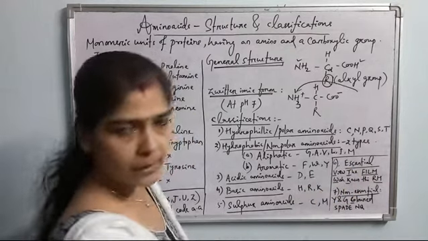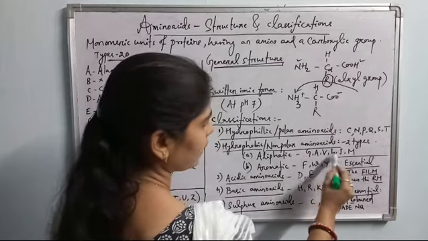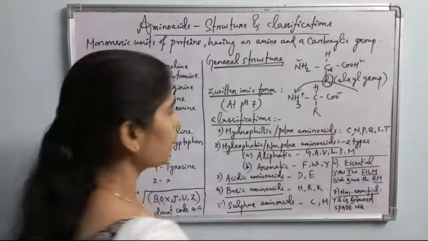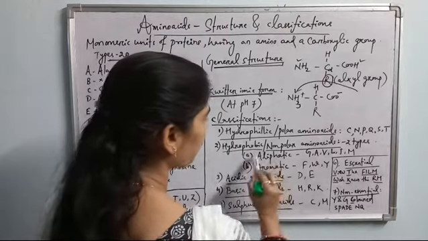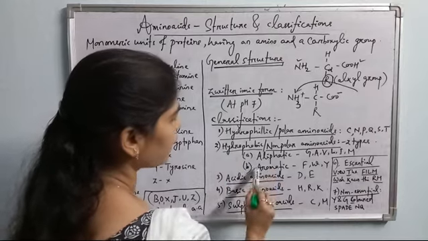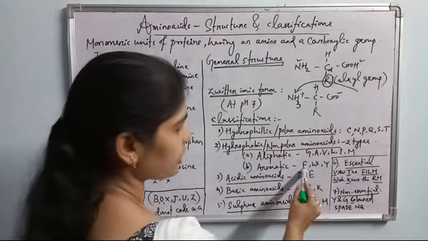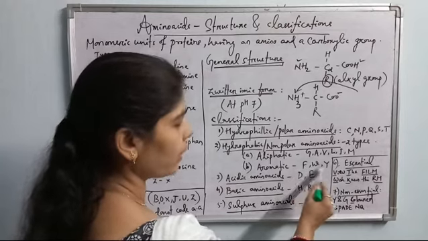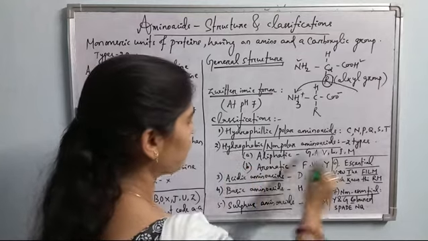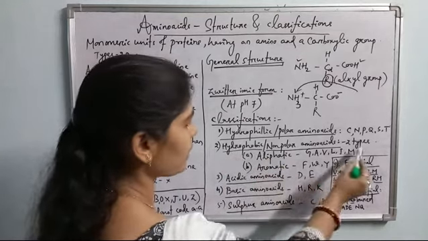G is glycine, A alanine, V valine, L leucine, I isoleucine, M methionine. Then the hydrophobic aromatic amino acids are 3 types: F is phenylalanine, W is tryptophan, and Y is tyrosine. So the hydrophobic amino acids are grouped into 2 categories, aliphatic and aromatic, represented by GAVLIM and FWY.